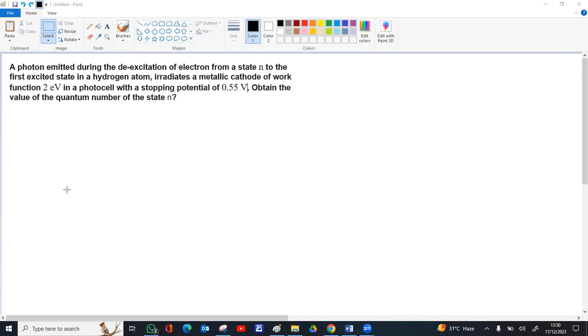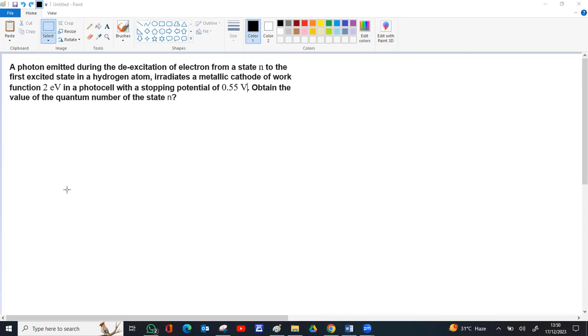As per this question, a photon emitted during de-excitation of electron from state n to the first excited state in a hydrogen atom irradiates a metallic cathode of work function 2 electron volt in a photocell with stopping potential 0.55 volt. Obtain the value of quantum number of the state n.